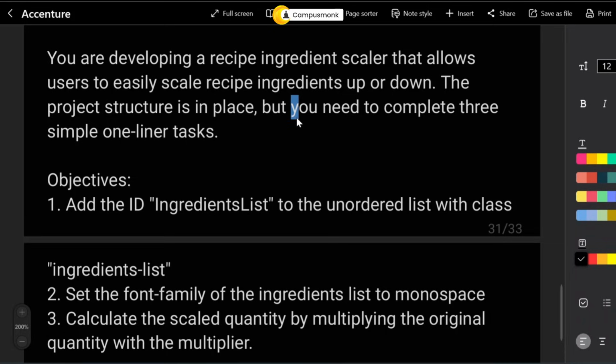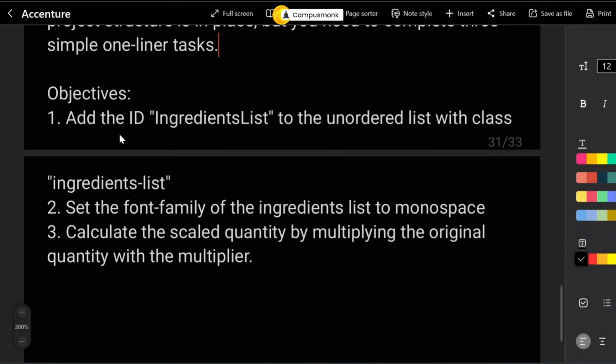Okay, but it says you need to complete three simple one liner tasks. Okay, three simple tasks. You are not changing the project structure at all. Okay, so what are the three different tasks that you are doing? One is to add the ID, that is ingredient list, to the unordered list with class ingredient list. Okay.